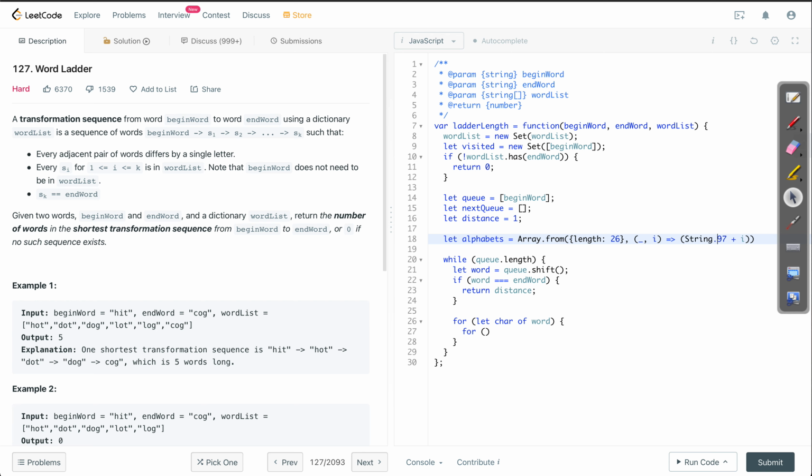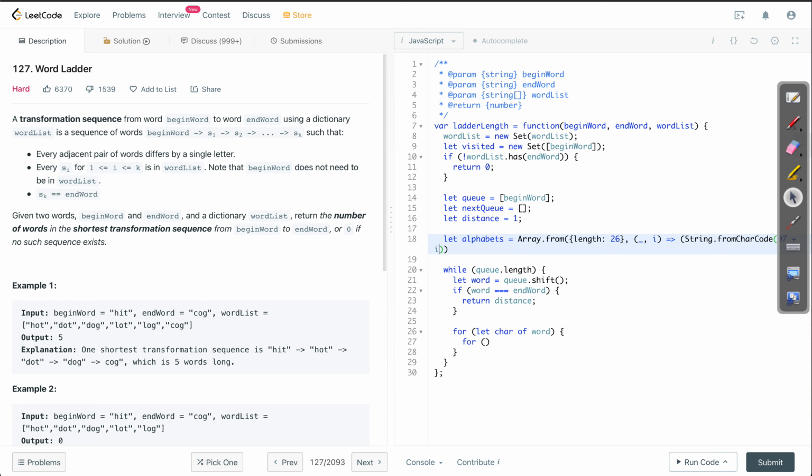It is going to be String.fromCharCode, and one more. Yeah, that looks good. So now we have all the alphabets here, and we can loop through all the alphabets now.